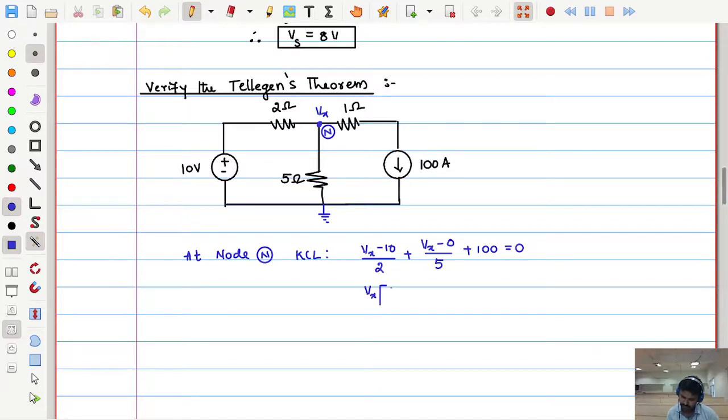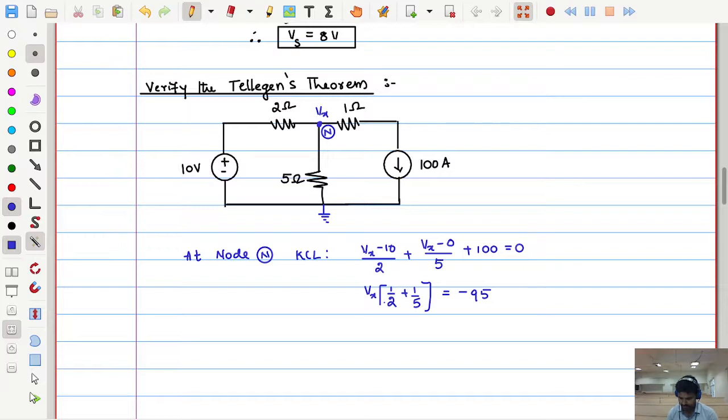Vx into 1 by 2 plus 1 by 5 is the constant, and here the 5 will be left, and here 100. So 100 minus 5, 95, and it goes as minus 95 volts. You have to simplify this also. 1 by 2 plus 1 by 5, how much is this?